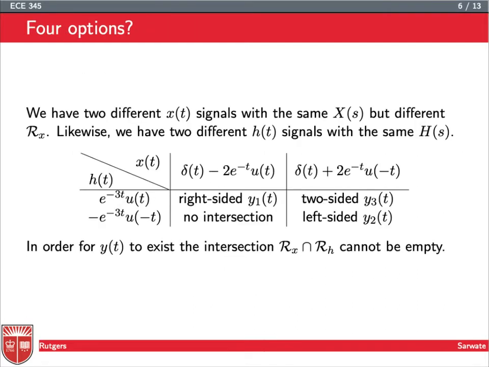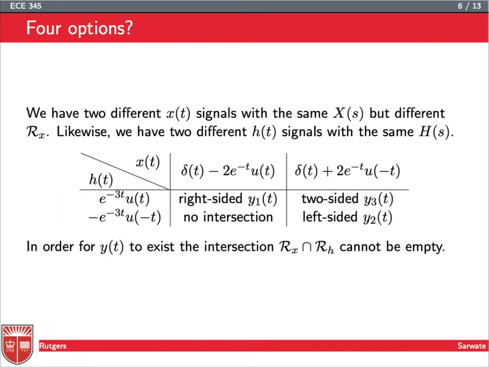Right, so I have two different x(t) signals with the same X(s), and two different h(t) signals with the same H(s), and the only difference is the region of convergence for each. So I have two choices for x(t): a right-sided choice and a left-sided choice. And similarly, I have a right-sided choice and a left-sided choice for h(t).